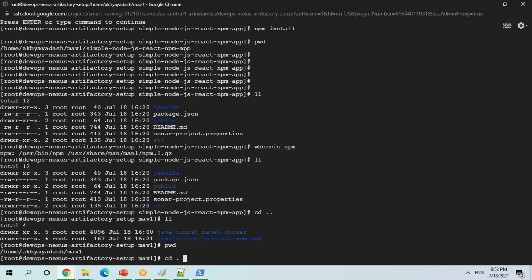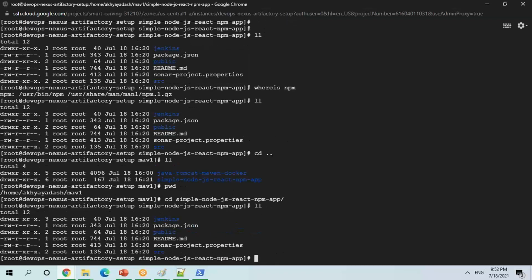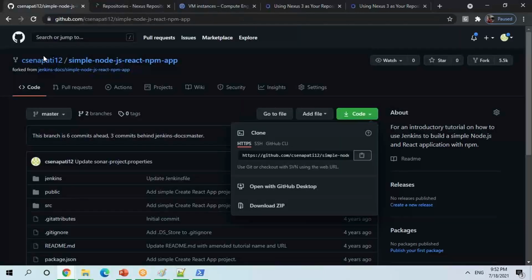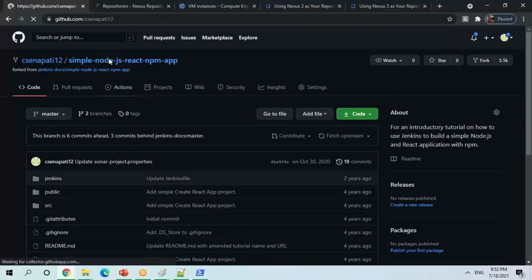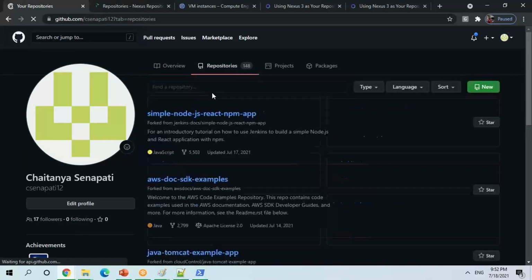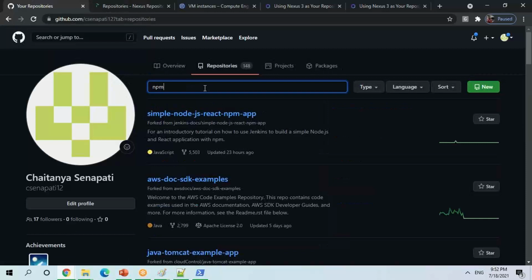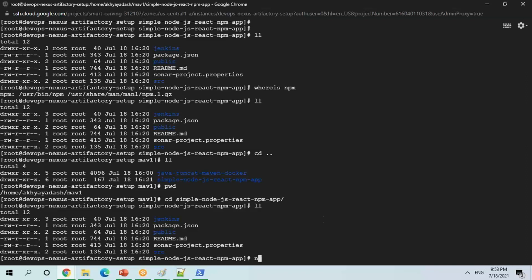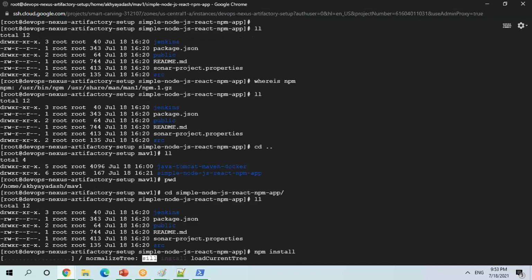Ideally it should not take it. Ideally it should not take this URL.